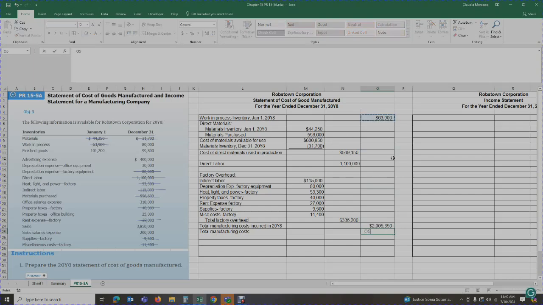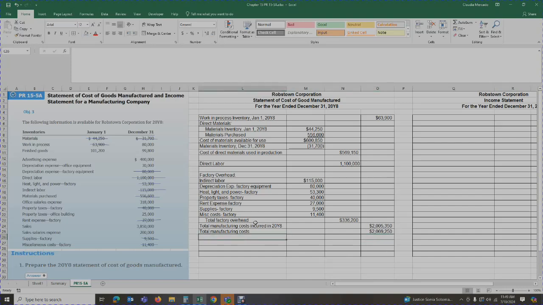Our work in process that we started off with at the beginning of the year, plus what was spent in manufacturing this year, including direct materials, direct labor, and overhead, gives me $2,069,250. That is my total manufacturing cost. It includes whatever was started last year that didn't get finished and whatever we started this year.